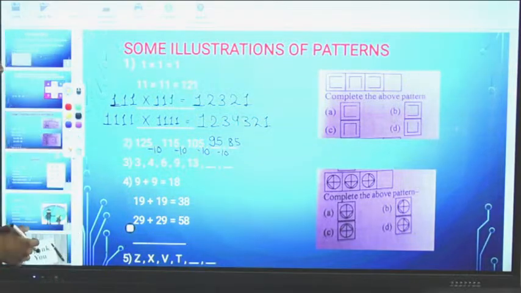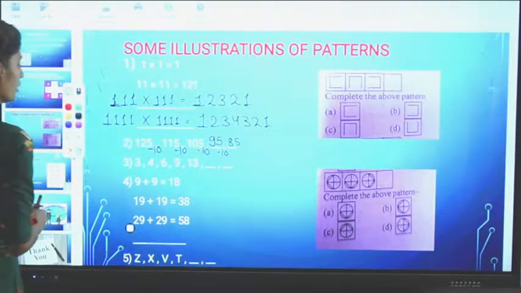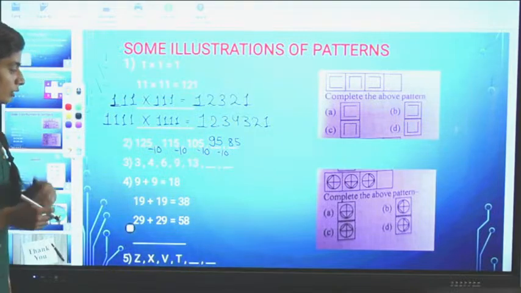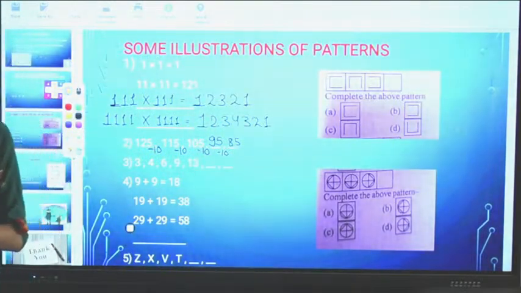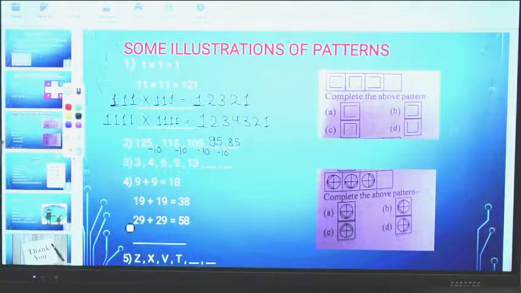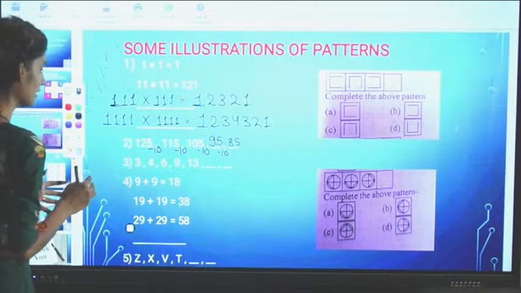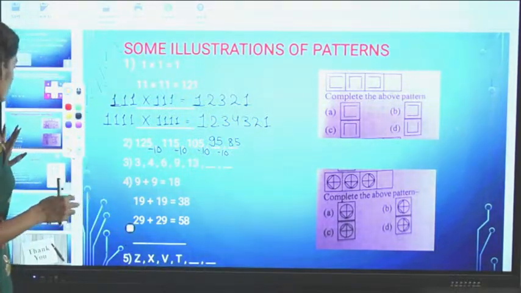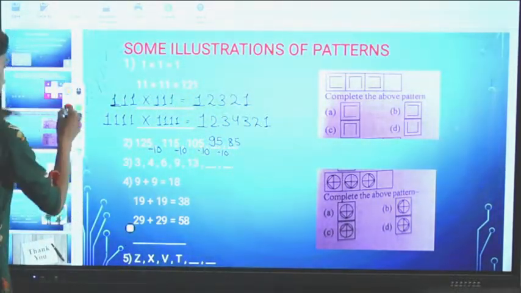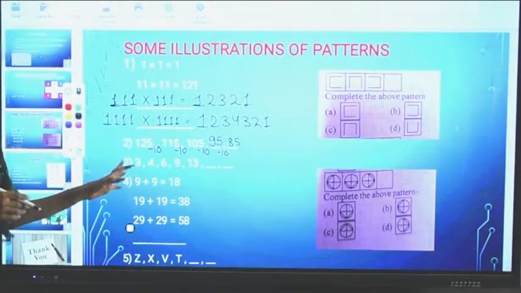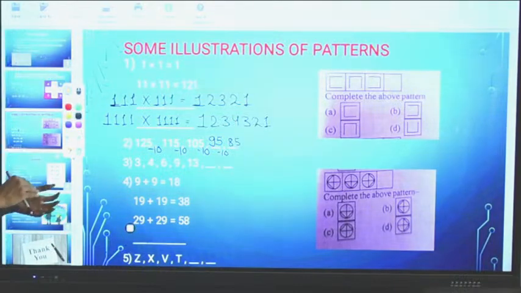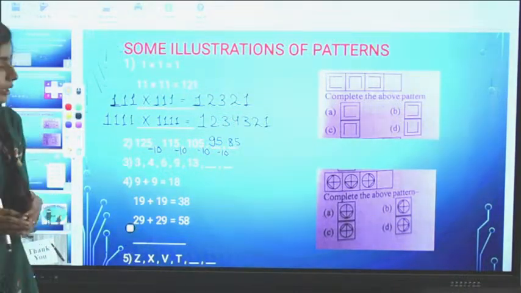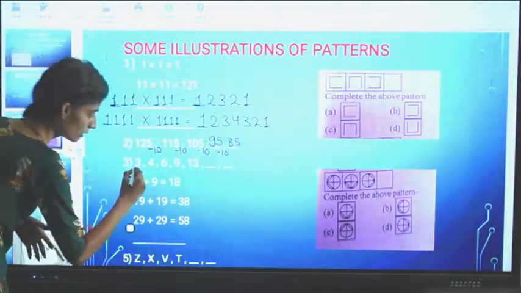Now the third one is 3, 4, 6, 9, 13. Okay, so now a different logic is there. Just concentrate on the question only. 3, 4, 6, 9 and 13. What I have told you, first just check the difference. The difference between 3 and 4 is 1.